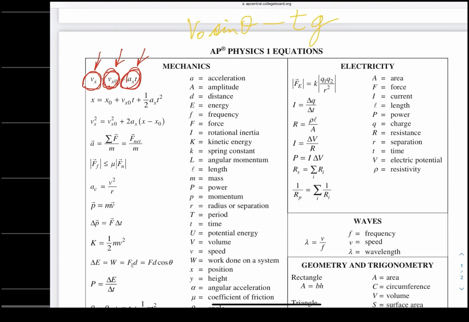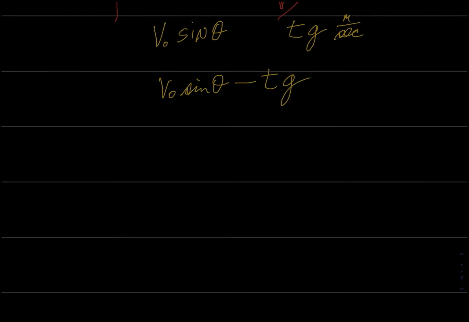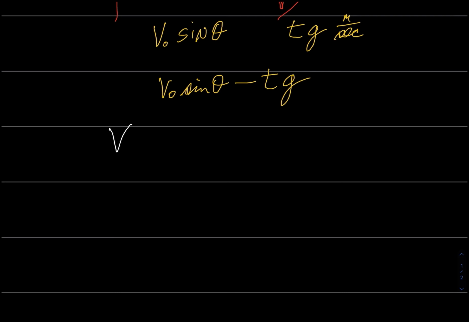So all we have to do is change those x's to y's, and we say the velocity in the y direction is your initial velocity in the y direction plus your acceleration in the y direction times how long you've been accelerating. Let's say your velocity in the y direction equals your initial velocity in the y direction plus your acceleration in the y direction times how long you've been doing it.